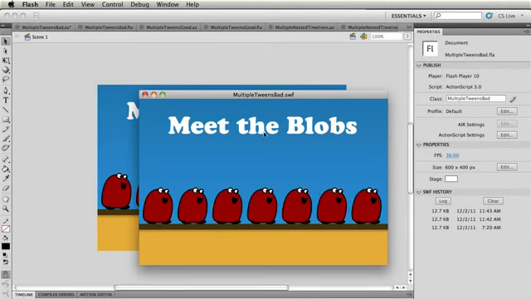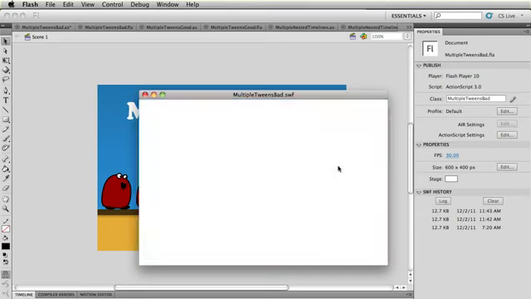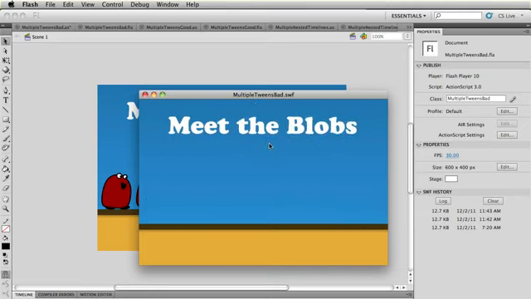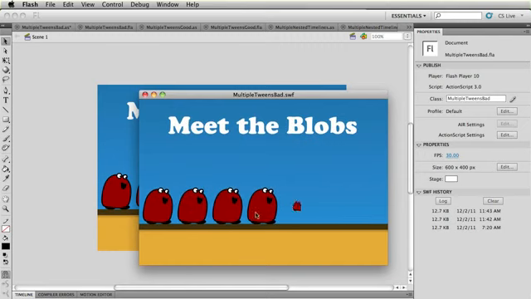Now for the intro text, each piece of text does its own unique animation. Meat comes in from the left, the comes in from the top, blobs comes in from the right. So watch that one more time. And then each blob does virtually the same thing. It just scales up with a little back ease out on the end there. So we're going to be approaching how to group 3 different tweens together, and then also how to group a whole bunch of similar tweens together.